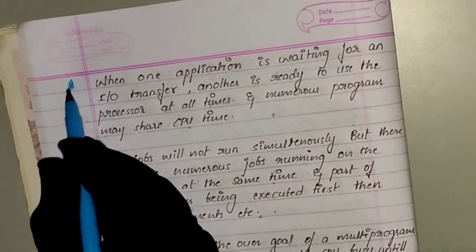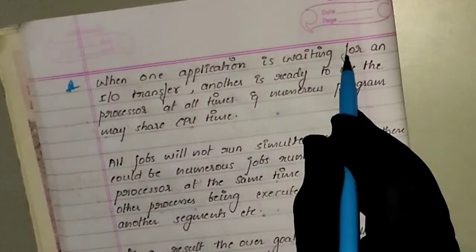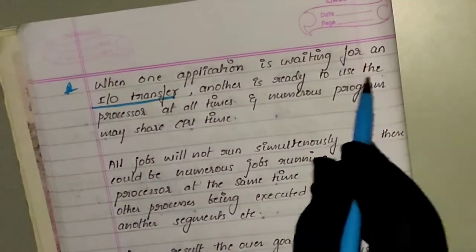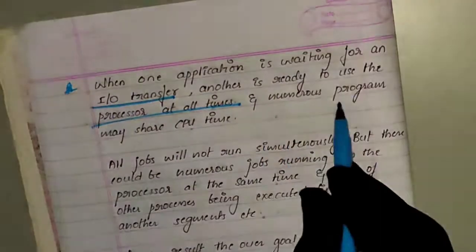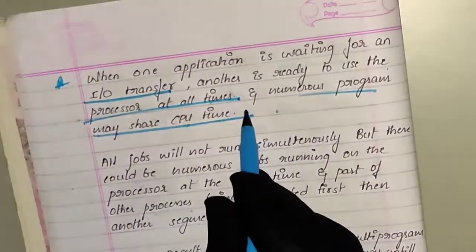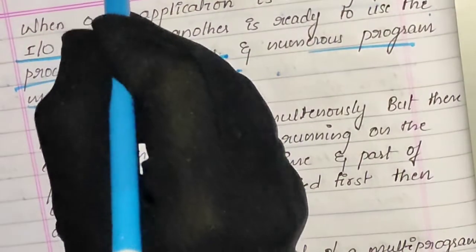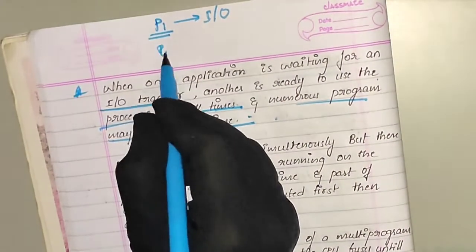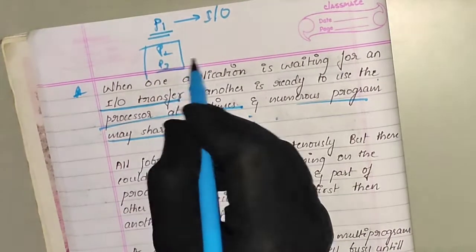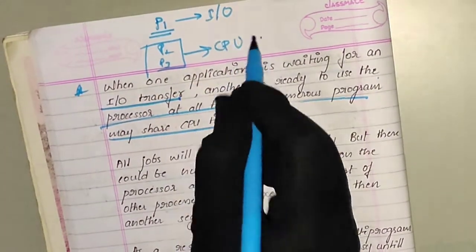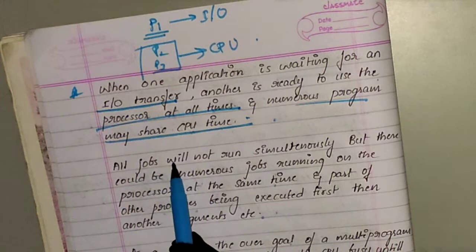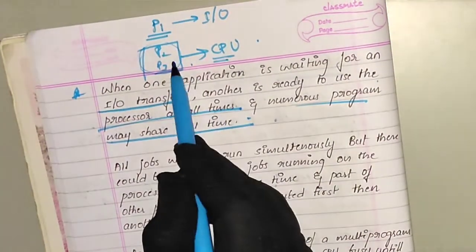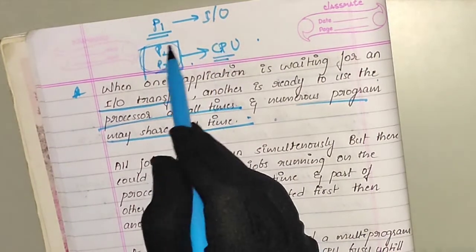Third point is, when one application is waiting for an input-output transfer, another is ready to use the processor at all times, and numerous programs may share CPU time. So when process P1 is waiting for a certain input-output operation, other processes in the queue can take up the CPU for execution. If these processes are ready to be executed, then only will they enter the CPU.